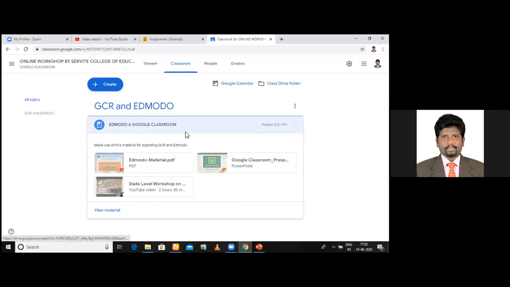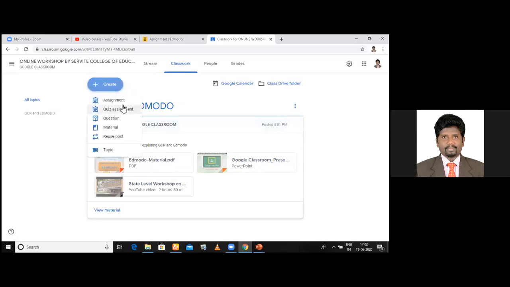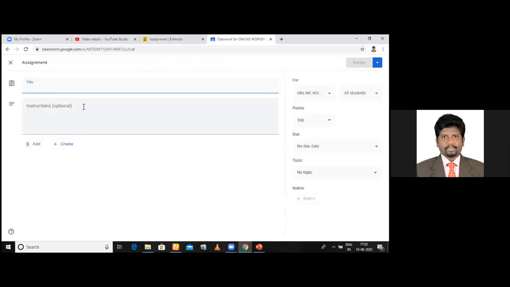Okay. Now I'm going to create assignments. See here, assignment column is here. After pressing this assignment, I give the title as Exploring GCR, Google Classroom, in short. So I'm just telling you, dear friends, clearly you have to mention the instructions. Create GCR class and do the following.